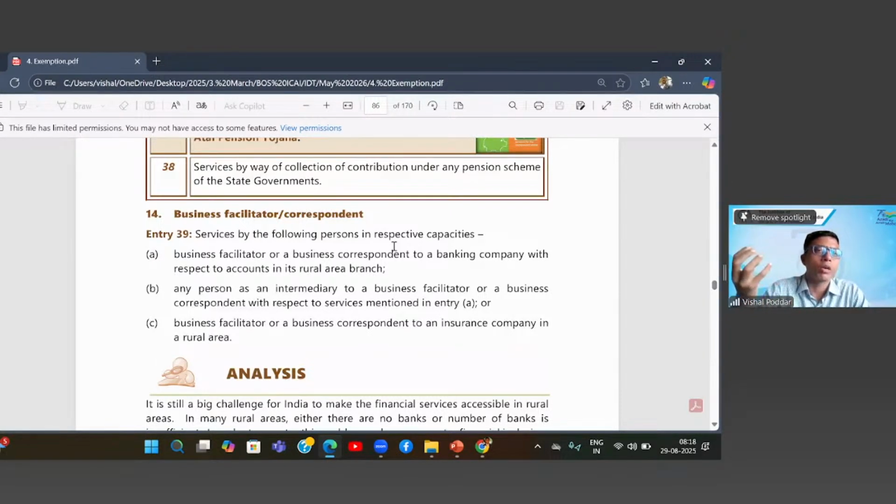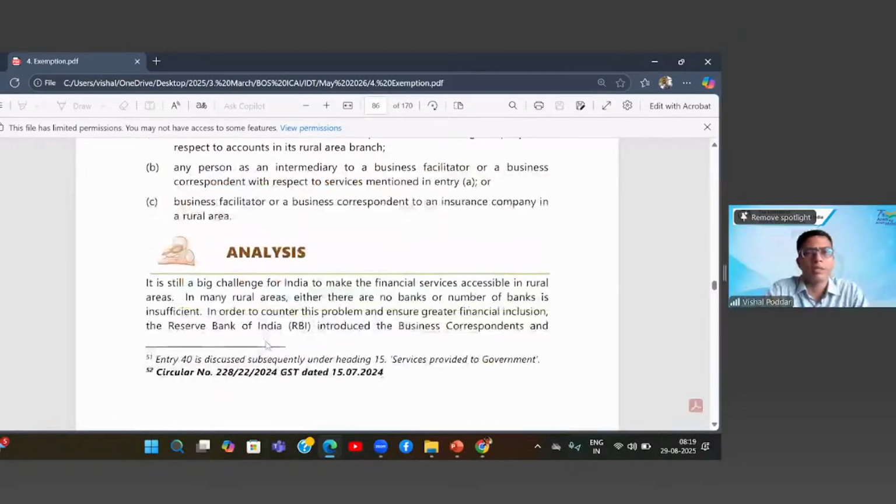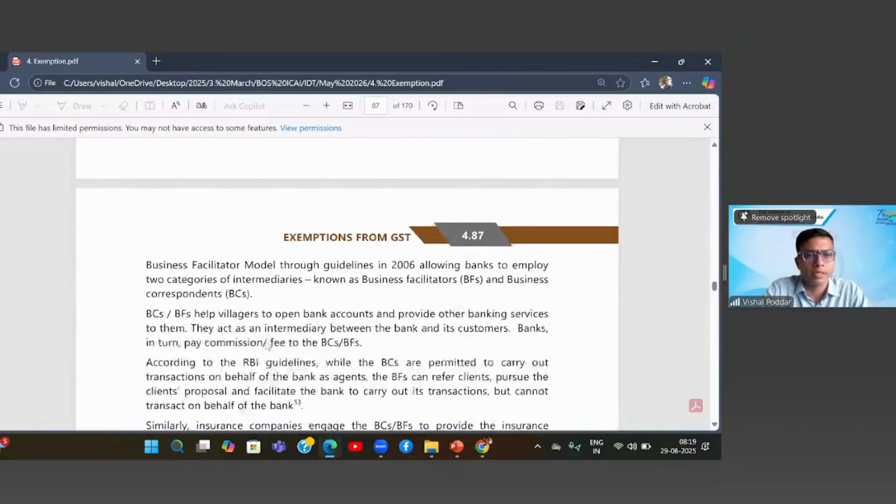They need some local person, an influential person, who will convince people over there to get associated with the bank or the insurance company. That person is called the business facilitator. So when this business facilitator is providing services to a bank or to an insurance company, and majorly in the rural areas, because that is where they require this business facilitator, their services would be exempt.